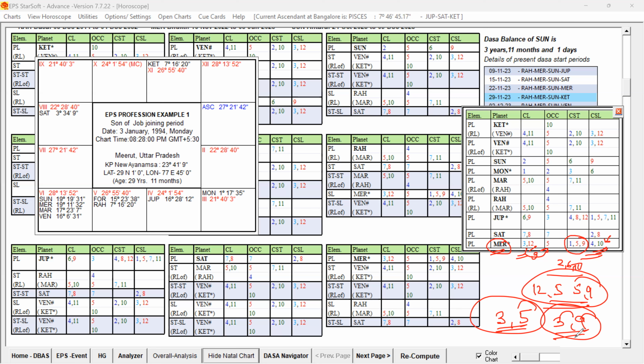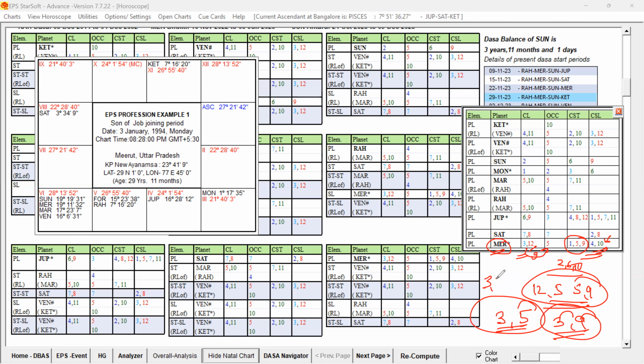Suppose the person is into IT and all, 3 and 9 are going to be favorable. Third house and ninth house are going to balance each other. And marketing, all these things, third house, ninth house are important. Third house is an important house for the Lagna and also for the professional prospects.